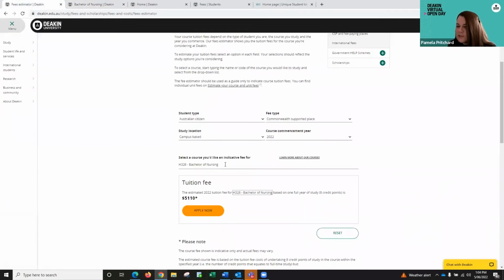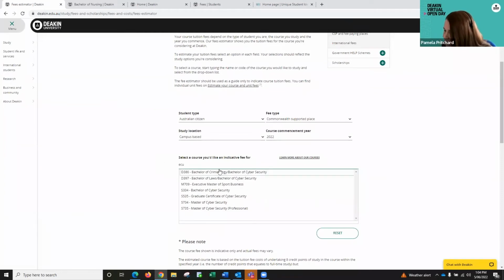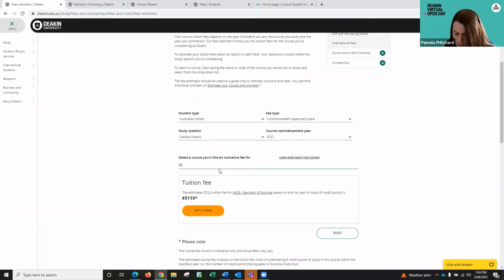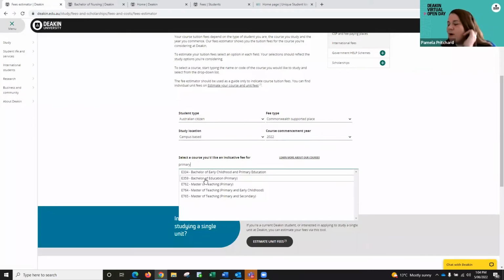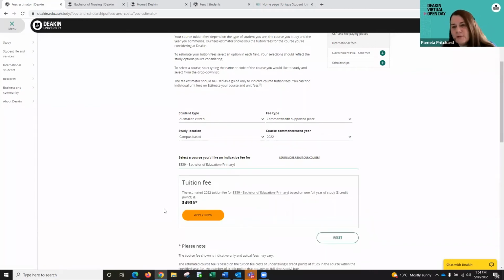If it wasn't nursing you're interested in, and perhaps it was education, and again, it does help if you spell it correctly. Education, I do apologise to everyone. I can't see my screen. Oh, I just reset that one. Sorry, I'll start again. Australian citizen, Commonwealth supported place, 2022. I might just type in primary actually, so we can get Bachelor of Primary Education. And the indicative first year cost is $4,935. So the way, oh, do we have any questions online, or can I continue, Soph?